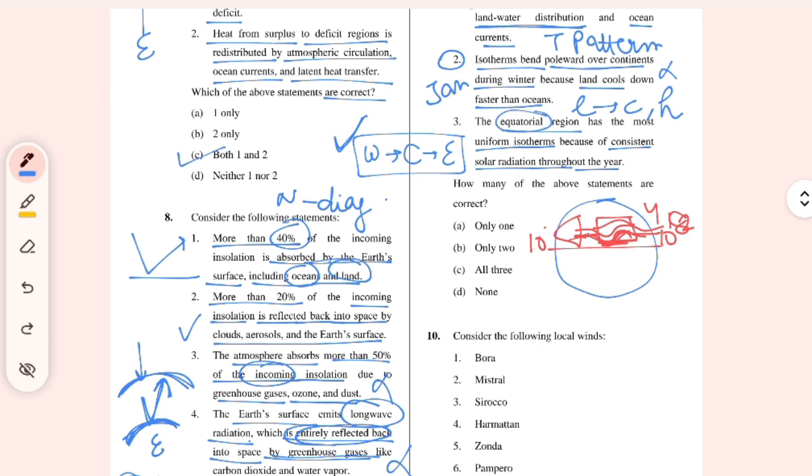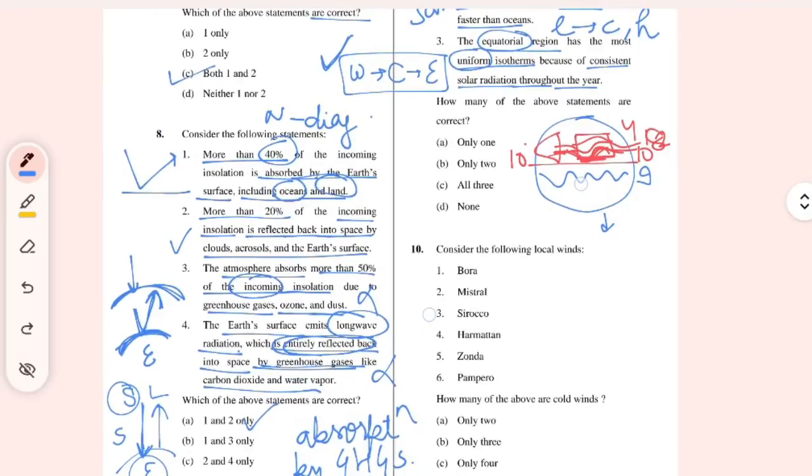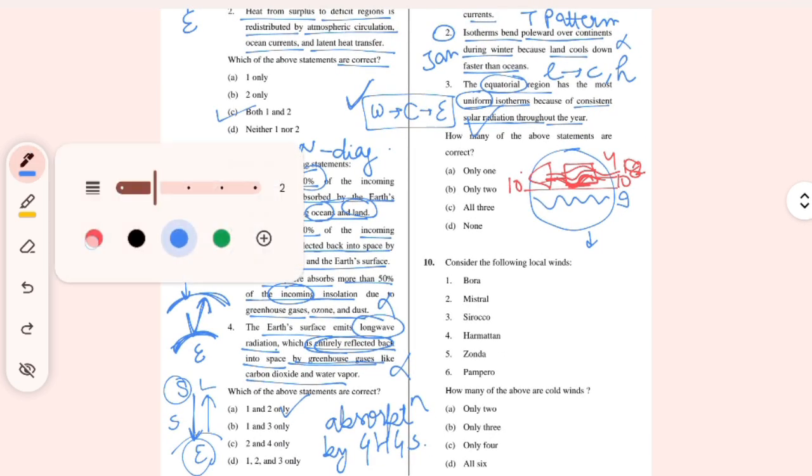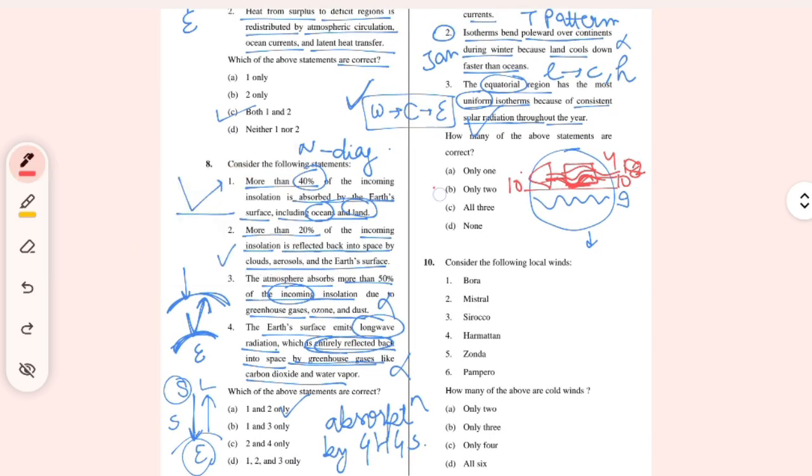Equatorial region, most uniform isotherm because of the consistent solar radiation. Yes, this is almost very true, because of the consistency of the solar radiation, the fluctuation in the isotherm is very less in the equatorial region. That is why it is more uniform. So this is right, and this becomes only 2.